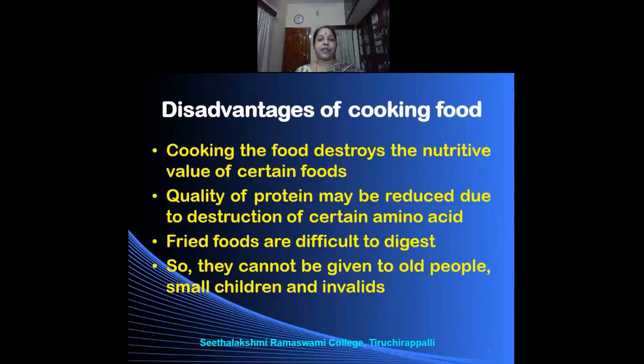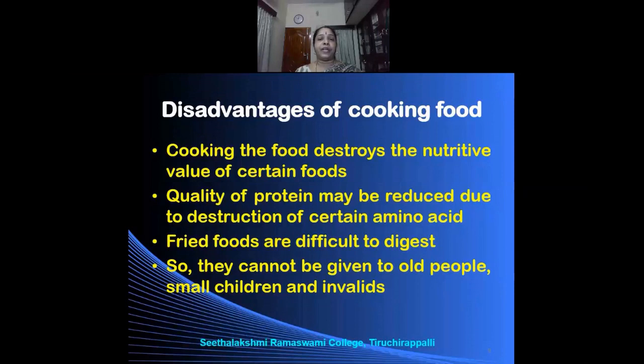Cooking the food also destroys the nutritive value of certain foods. It can destroy the nutrients that are present in the food, like the loss of B vitamins and the loss of C vitamins. Sometimes the quality of protein may be reduced due to the destruction of certain amino acids. Structural changes can take place during the cooking, and therefore there can be loss of certain amino acids also.